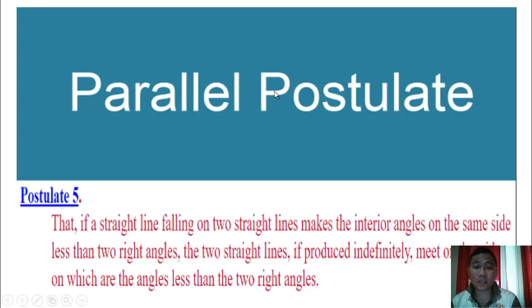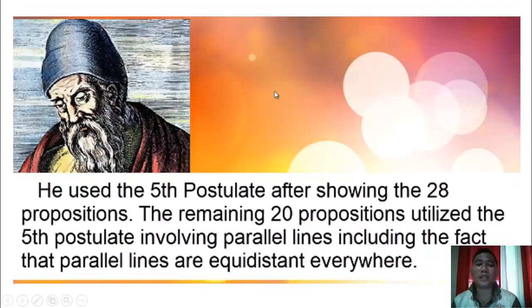However, focusing on the fifth postulate, nobody knows whether Euclid saw it as a theorem, kasi he avoided using it for the first 28 propositions, and since there are 48 propositions, from 29 to 48 na niya ginamit yung fifth postulate kasi it involves parallel lines.